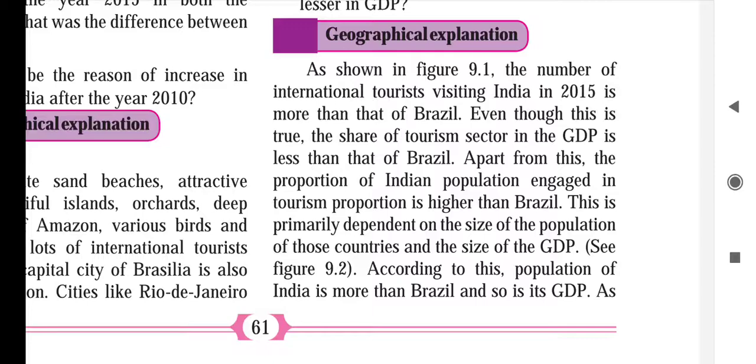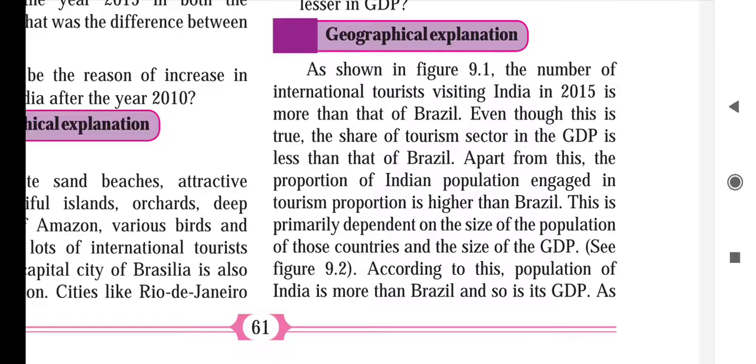This is primarily dependent on the size of the population of those countries and the size of the GDP. See figure 9.2. According to this, the population of India is more than Brazil, and so is its GDP. So children, here they are asking us, if the number of people engaged in tourism is more in India and tourism is well developed in India, then why is the contribution of tourism to GDP less? So the answer is the population.